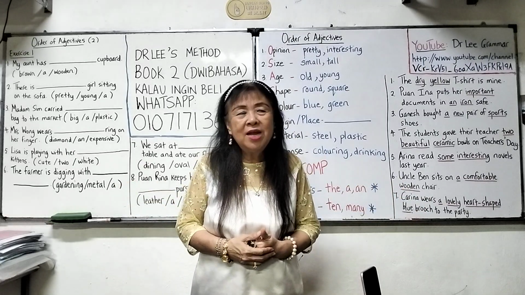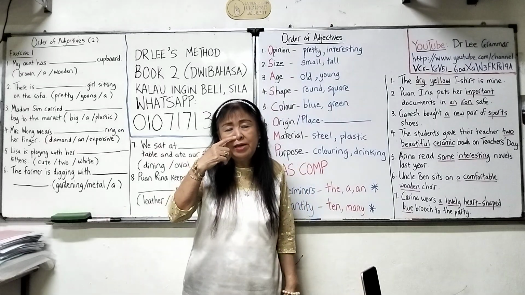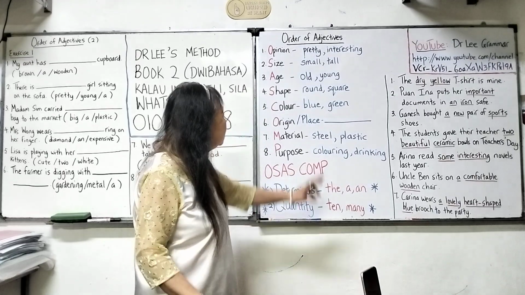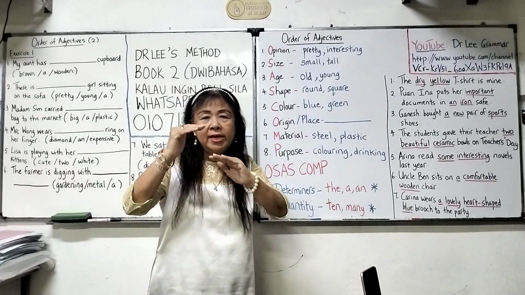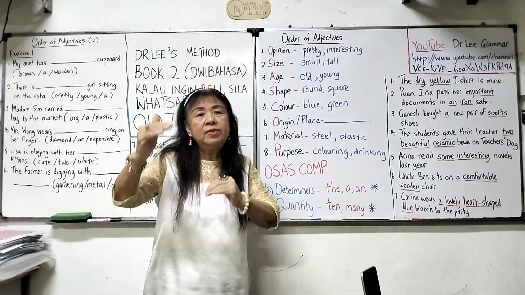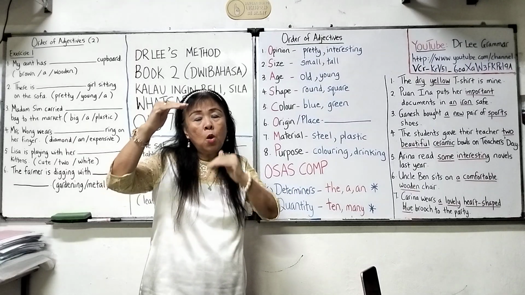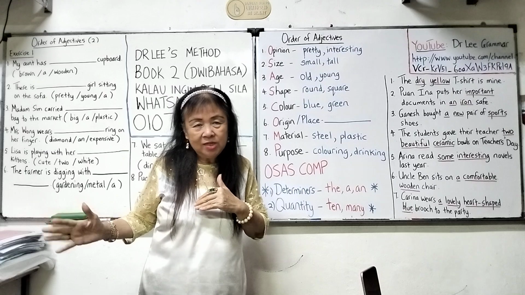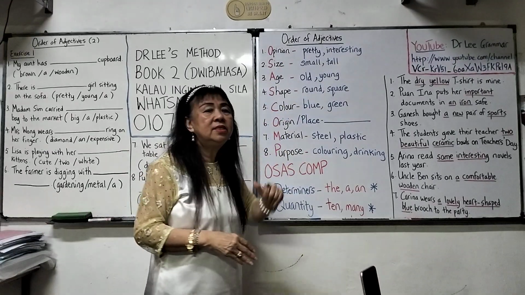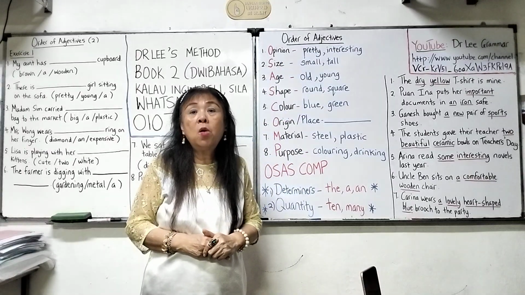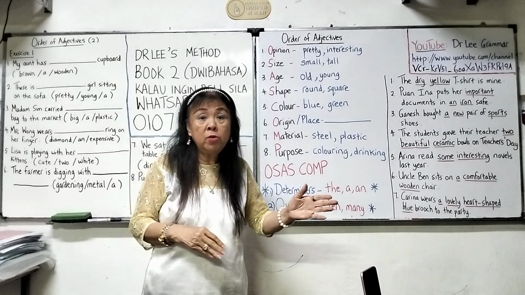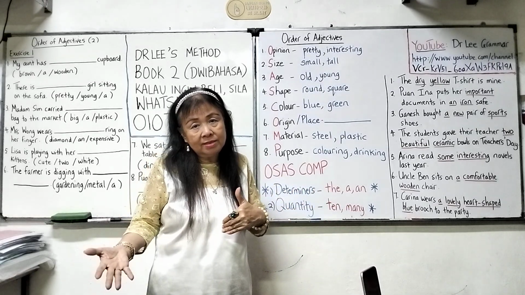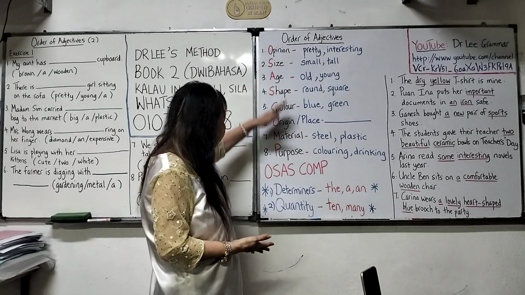In English, I don't think it's only English. In fact, I think all languages have order of adjectives, whereby there is a fixed rule which comes first and which is the last. So today I want to show you how you arrange your adjectives. If you have more than 2 or 3 adjectives, which one comes first, which one comes last? So this is the order.